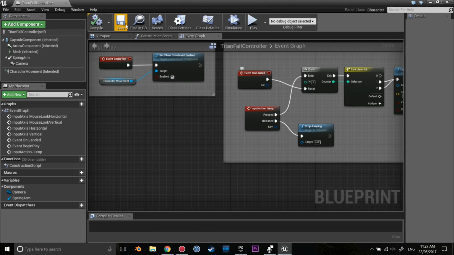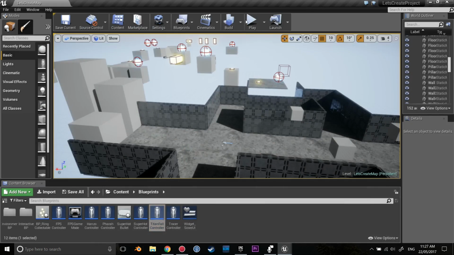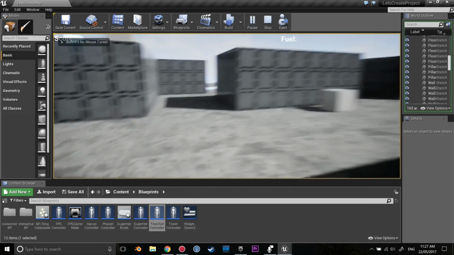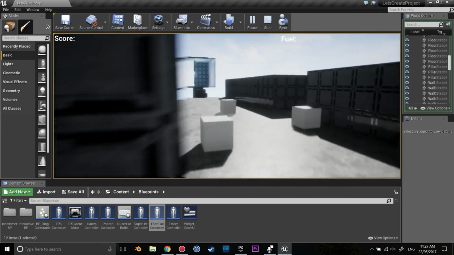Now we're just going to quickly compile, save, and make sure our double jump is working. So jump, double jump. So that's working, and when you hit the ground it resets.